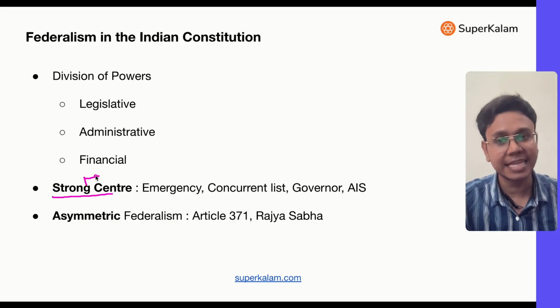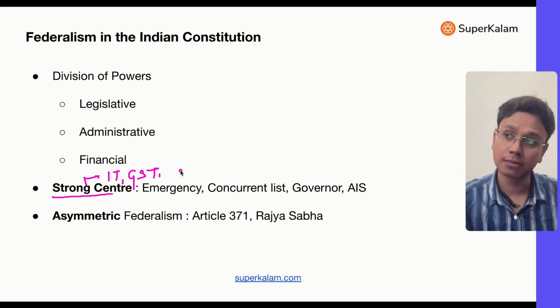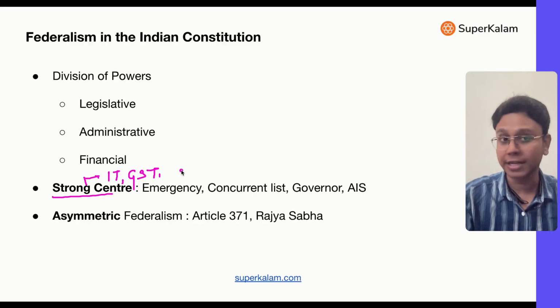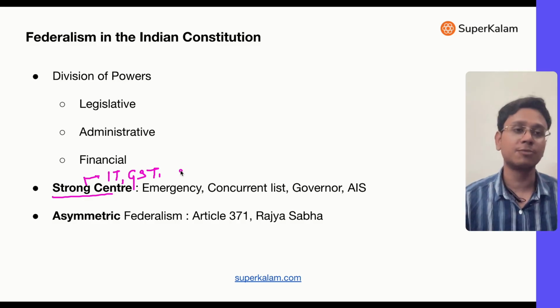Income tax is levied by the center. With GST coming in, again the center has a very crucial role. The center decides whether a state can take foreign loans or not, whether a state cannot take loans. So in financial matters also, the say of the center becomes greater.